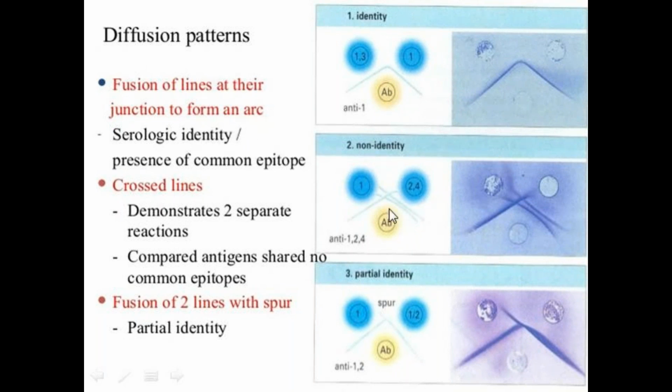Okay, whereas non-identity occurs if they do not share any antigenic determinant, and that is indicated by cross lines.